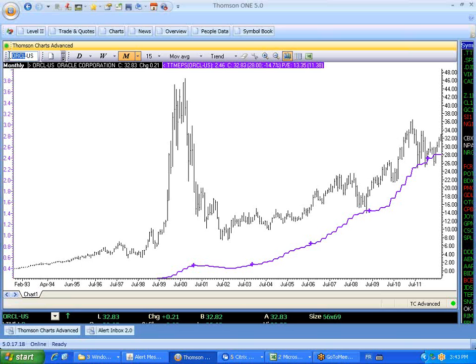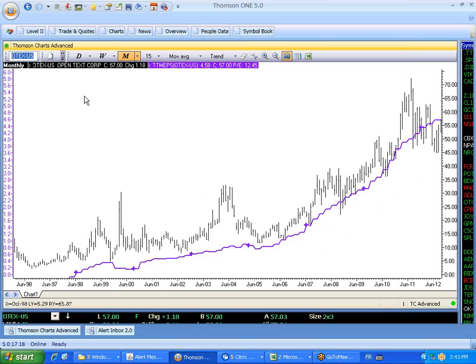When there's something like a valuation reset, in the case of OpenText, what you're seeing here is the chart going back to the inception of OpenText. It's symbol OTEX on the NASDAQ. And in this case, we had what we call a valuation reset. Up until very recently, OpenText had basically the low end of the valuation at something like this, and the high end, based on recent highs, was about like that.